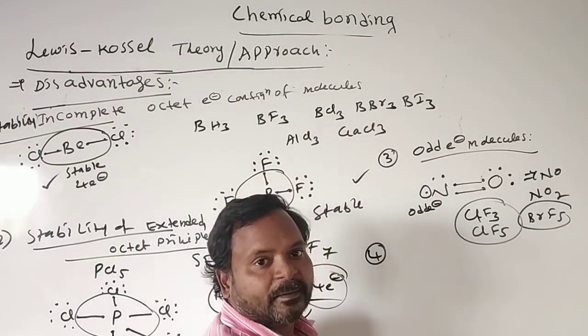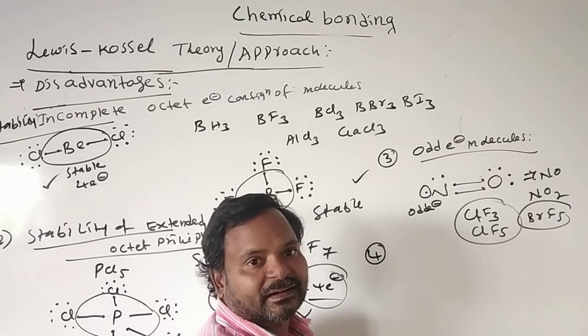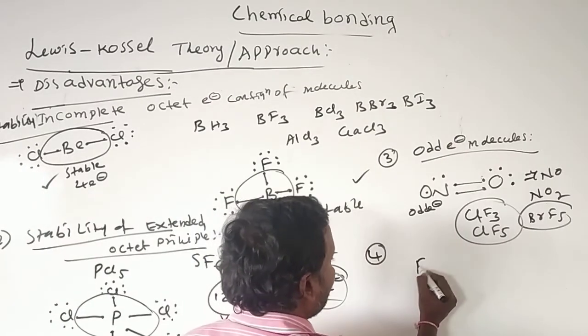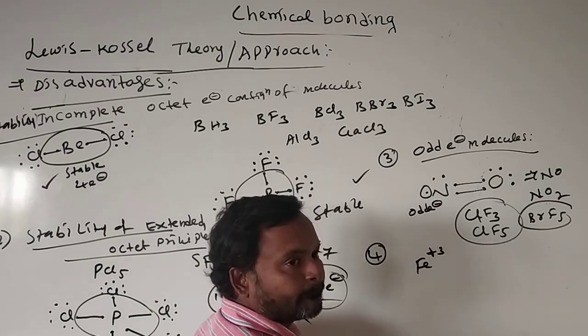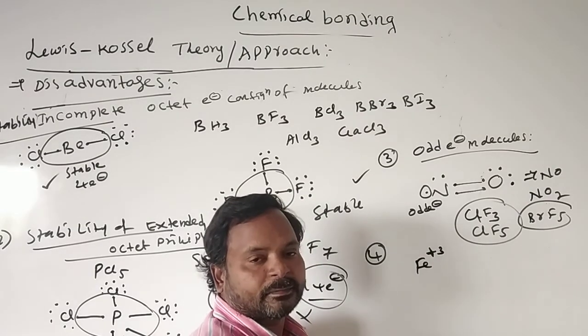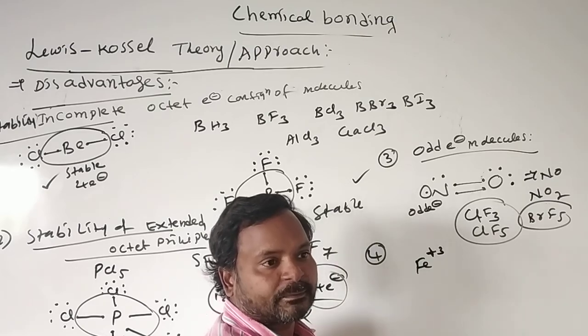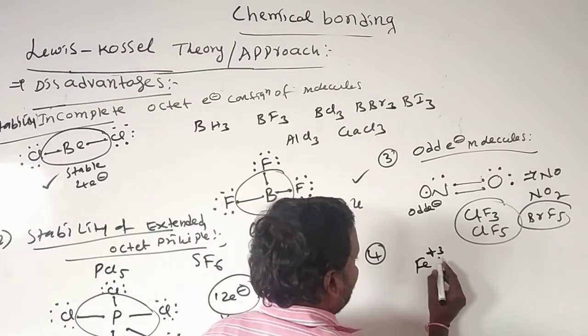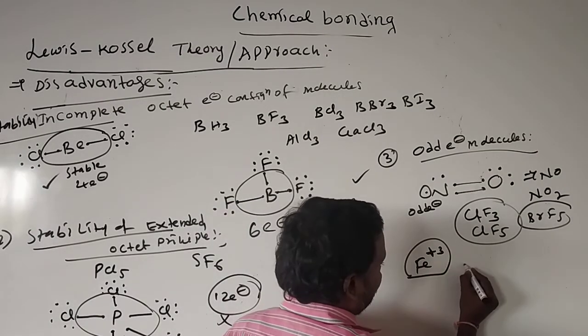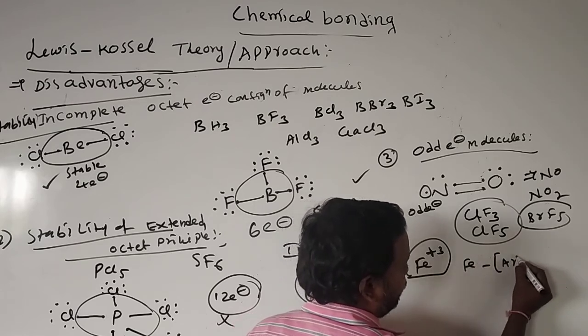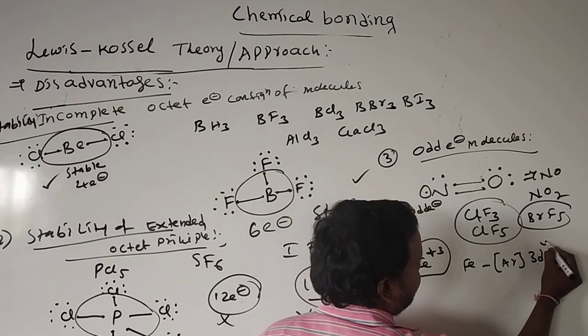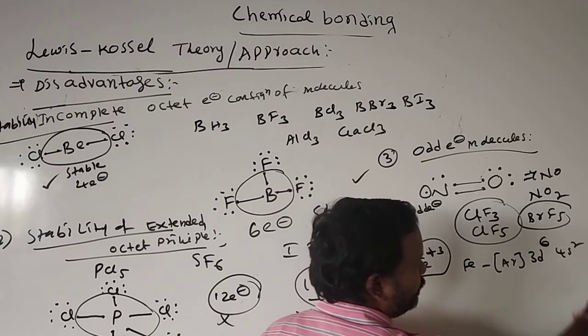Next, it fails to explain stability of transition metal ions. Fe3+ is there. Fe is a d-block element, we call it a transition metal. First I will write the iron electronic configuration: argon 3d6 4s2.